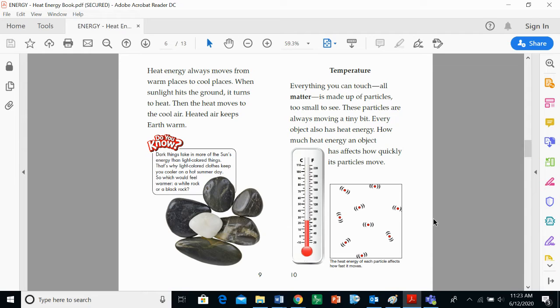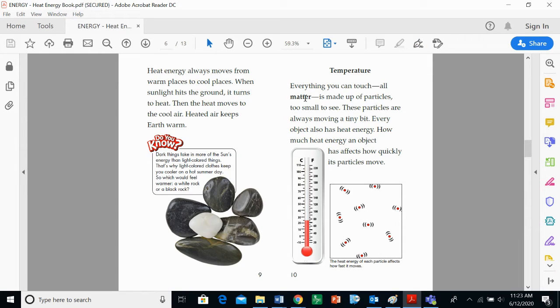Heat energy always moves from warm places to cool places. When sunlight hits the ground, it turns to heat. Then the heat moves to the cool air. Heated air keeps Earth warm. Did you know dark things take in more of the sun's energy than light-colored things? That's why light-colored clothes keep you cooler on a hot summer day. So, which would feel warmer, a white rock or a black rock? The answer is black. So the black absorbs the heat.